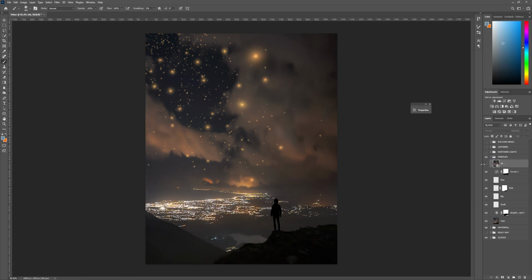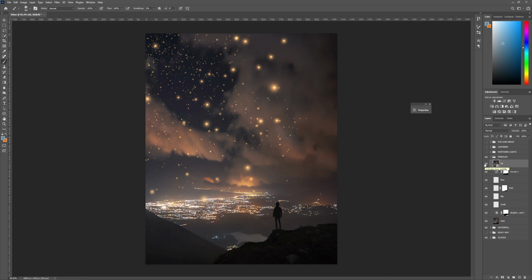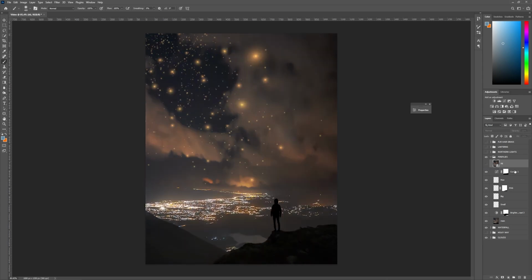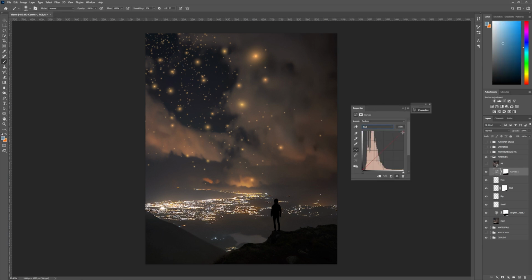So here you can see this was still a bit more contrasty. I made some color adjustments there and I basically achieved that by just adjusting the same curve. And then I went here to the red section and increased the reds here on the highlights. I'm not going to go in depth with how the curve works here in these tutorials, but you get the idea. You can color grade it however you want and get some really different looks out of this. But just remember, with the fireflies, you can't apply the curve straight to the fireflies because it won't look realistic.